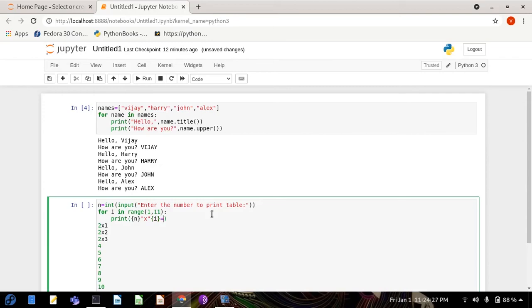Now I want to print that result, whatever the result will be here. We have to make a multiplication table here. So put some name here, like table equal to n into i. n into i means i will go from 1 to 10. So the result will be 2 into 1, 2 into 2, and so on, stored in the table. Okay, so table is our output variable name.